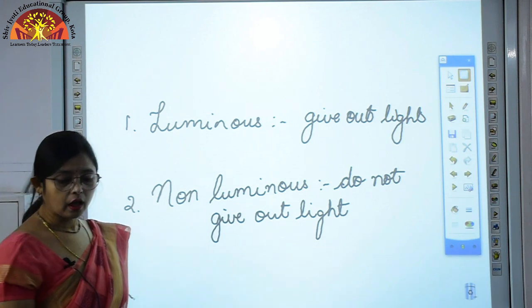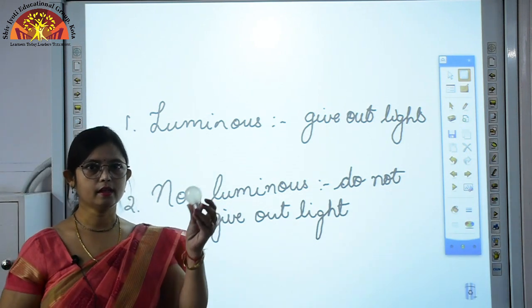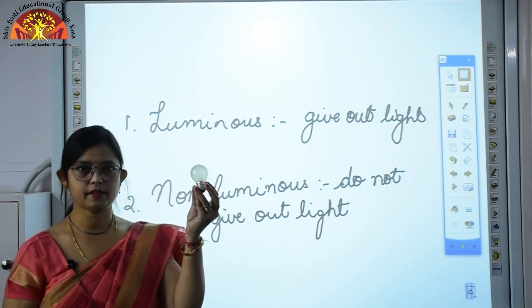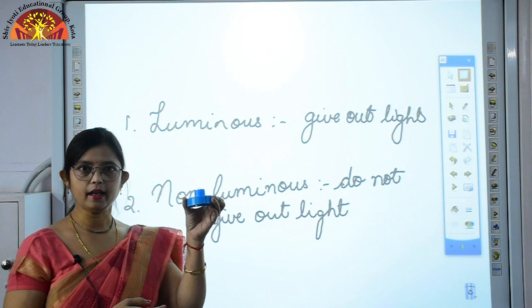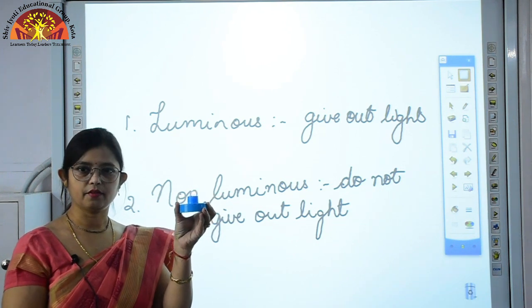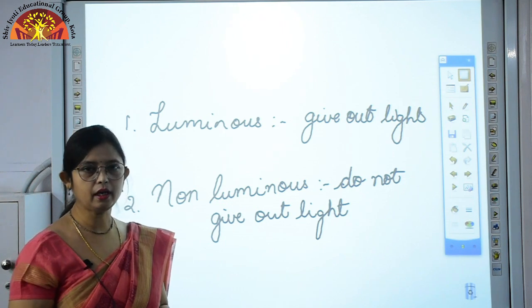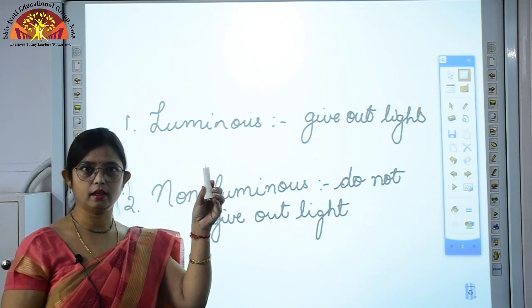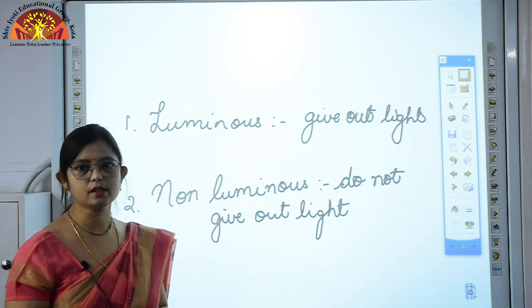Okay. Now let me show you some of the luminous objects, children. See, this is a bulb. It gives out light. Now see, if I light it, then it starts giving out light. So it is also a luminous body. Similarly, if I light a candle, it also starts giving out light. So it is also a luminous body.